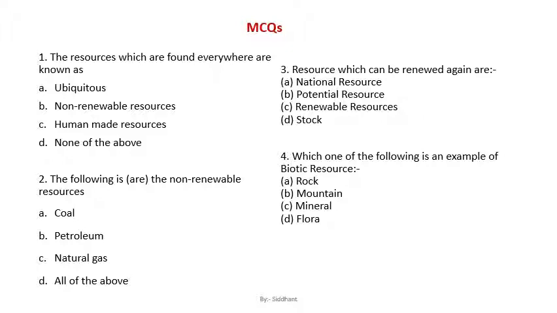Now in terms of resources, the types we discussed were natural and human. In natural, we had two types, renewable and non-renewable. In renewable, we again had two types, continuous and biological. In non-renewable, we again had two types, recyclable and non-recyclable. In biological, we had two types, natural vegetation and wildlife.